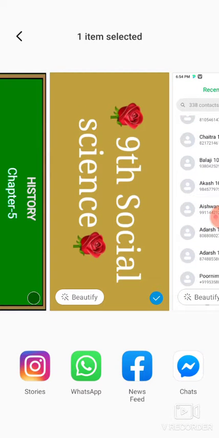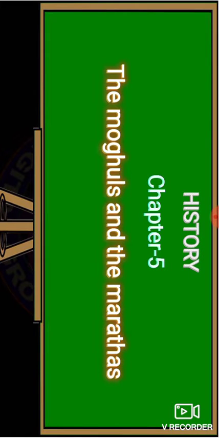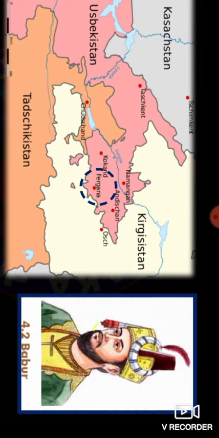Myself Ashwin Nayak. From today, let me start the nine social science in the history part. The chapter name is The Mughals and then Marathas. So in this chapter, we have to study, in our previous class, the information about Akbar.